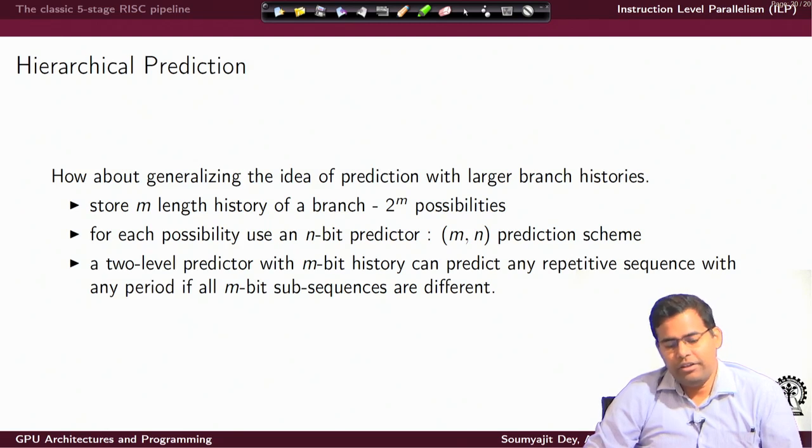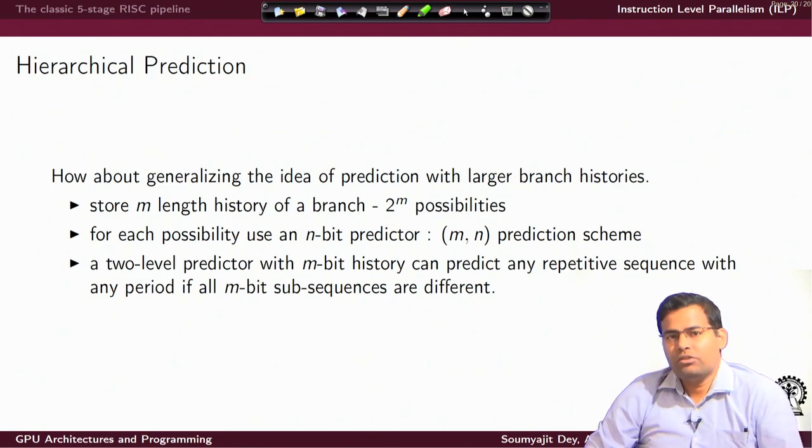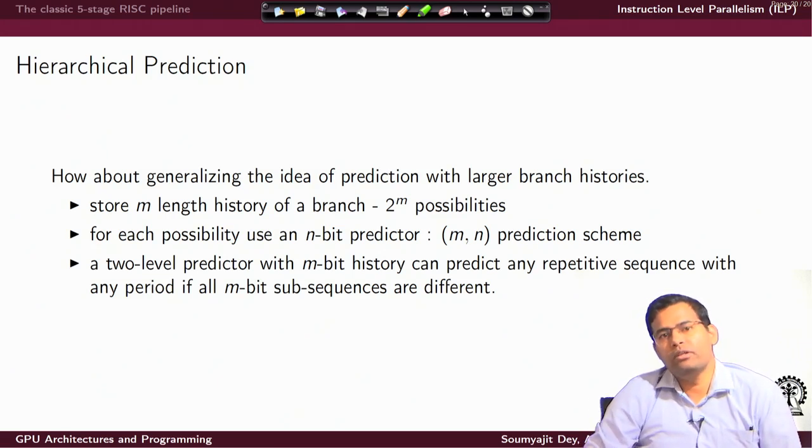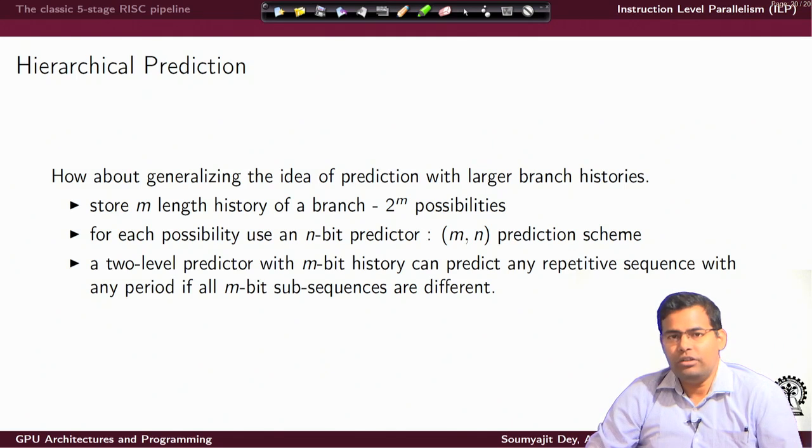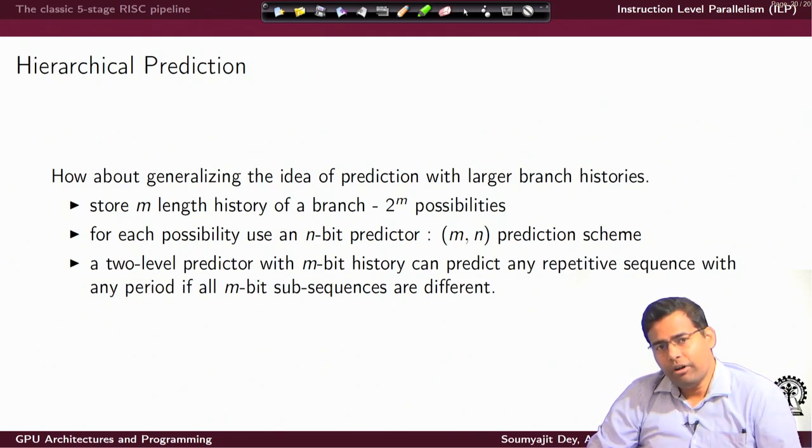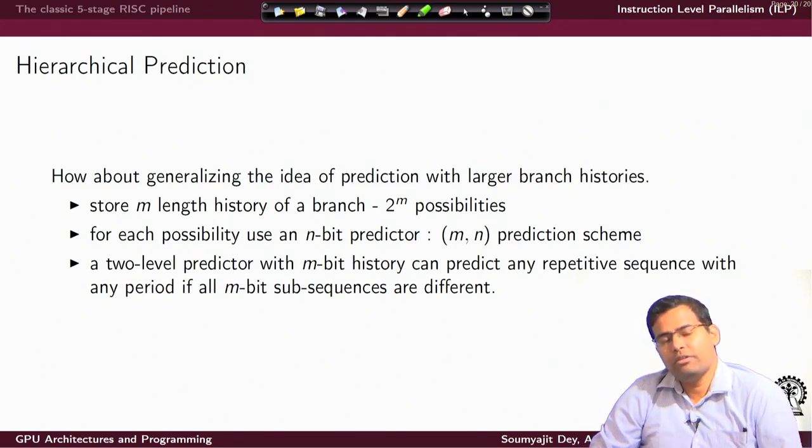So, if we generalize the idea, it would be something like this: we look into branch histories and take decisions. Suppose I am always looking at an m length history. So, there are 2 to the power m possible branch histories. I store this history in a location, maybe a shift register, and so I have 2 to the power m possible values of this history, and for each of these situations, I have one n bit predictor.